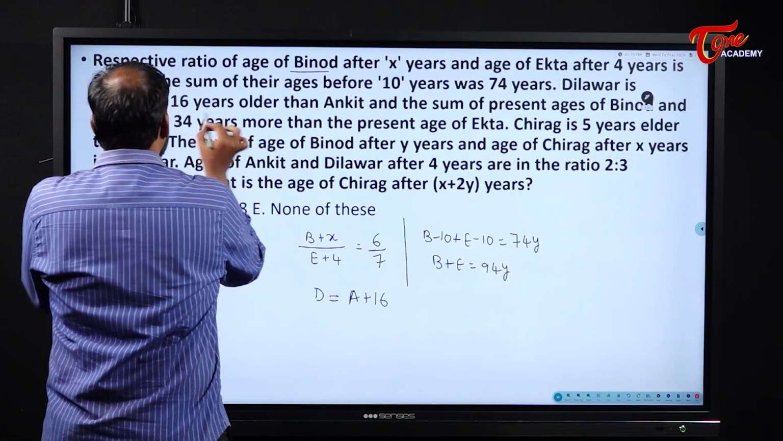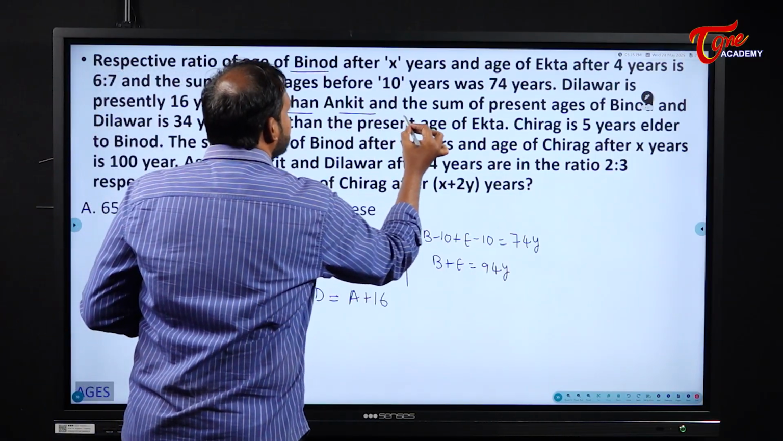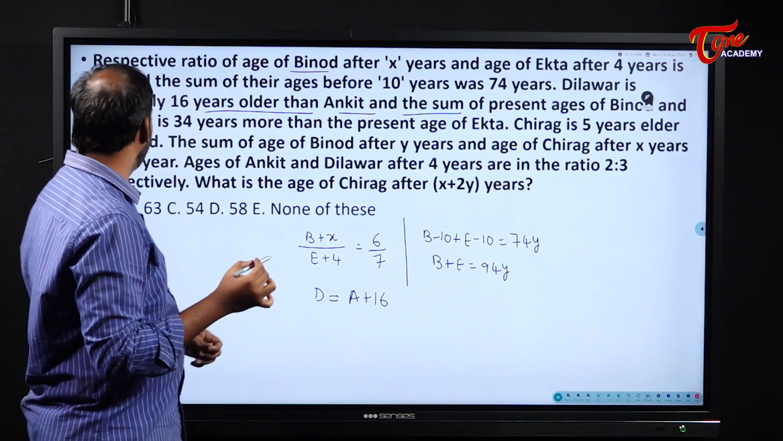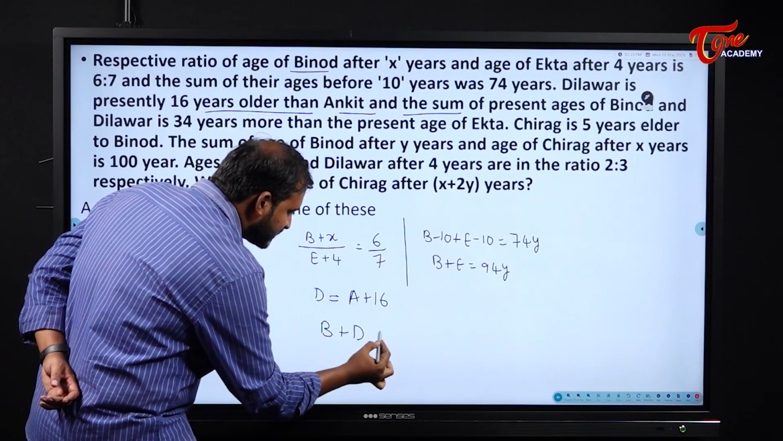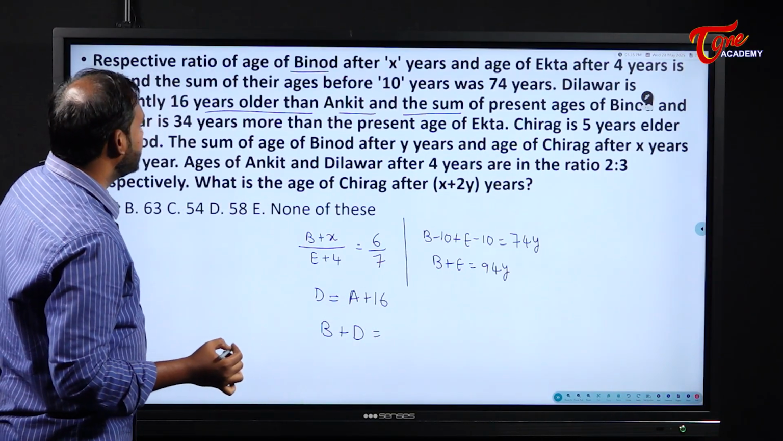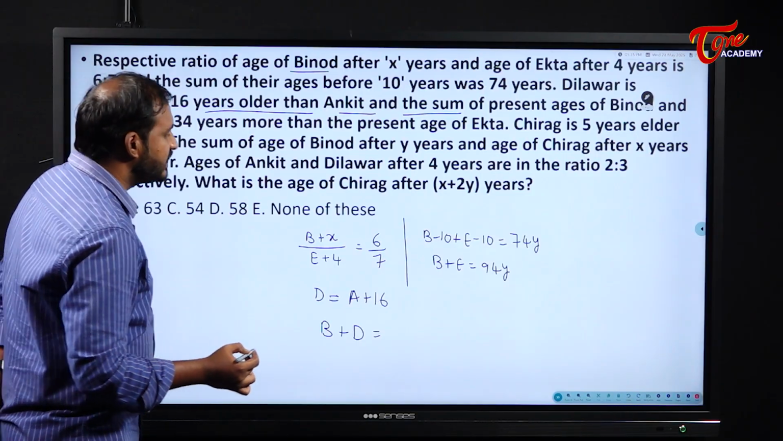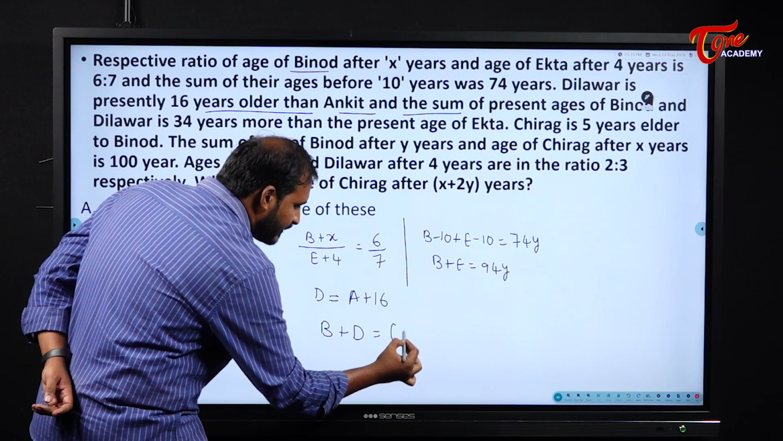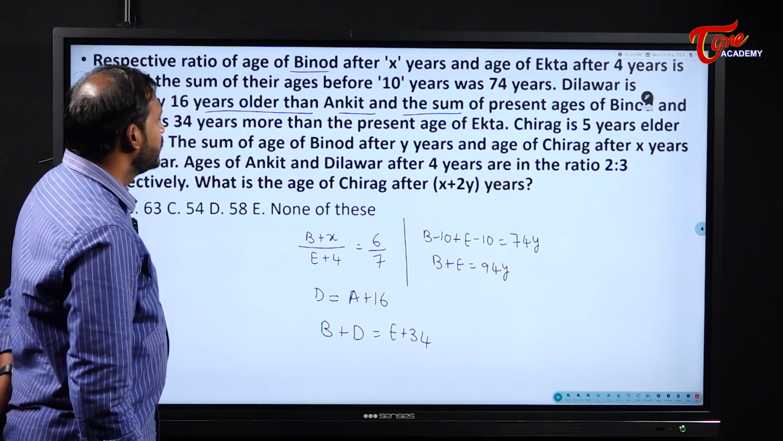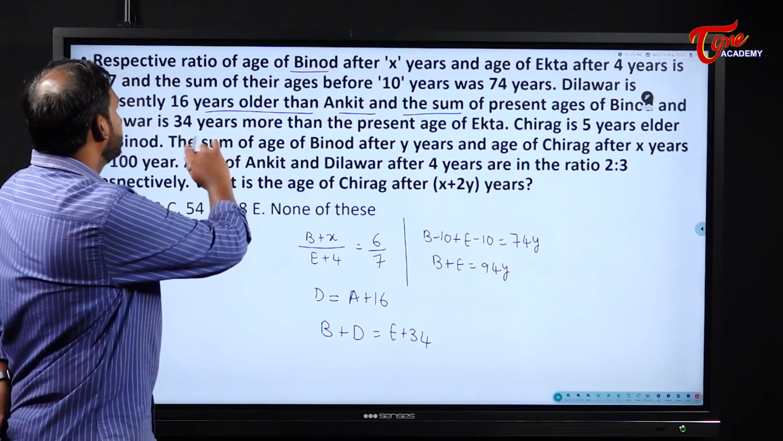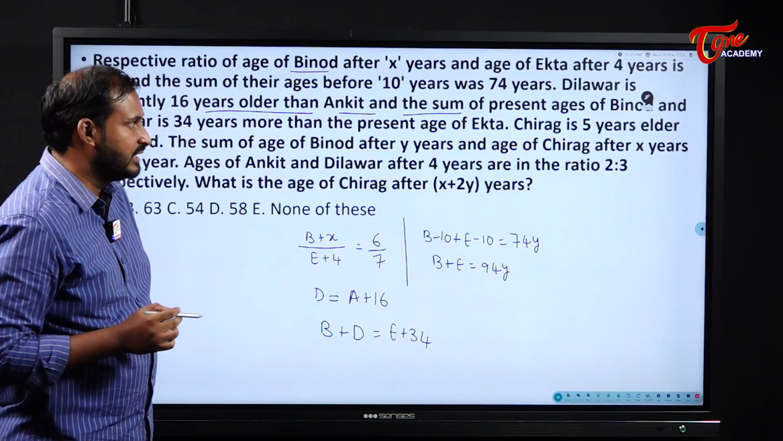Dilawar is presently 16 years older than Ankit, and the sum of present ages of Binod and Dilawar, they have given one more thing. Binod and Dilawar's present age is how much? 34 years more than the present age of Ekta. That means E plus 34. Okay, understood? Right. 34 years more than the present age of Ekta.